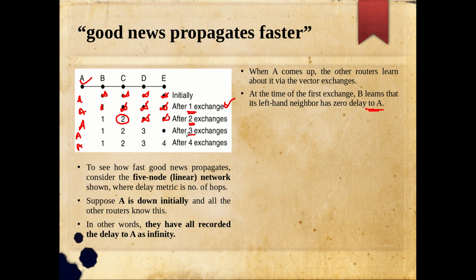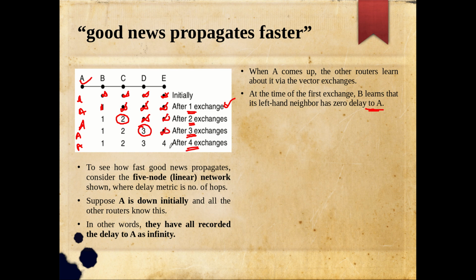Now during the third exchange, definitely C will communicate this information to D. As they communicate information only with the neighbor, this many iterations were needed. If they could communicate with everyone else in a single iteration, this would be fixed, right? But that is not the case. Every node communicates its distance vector only to its neighbor. That is why during the third exchange only, C will communicate this updated value to D. Now D knows that with 1 hop it can reach C, and from C with 2 hops it can reach A. Accordingly it will update that distance value to be 3, and still E is not updated.